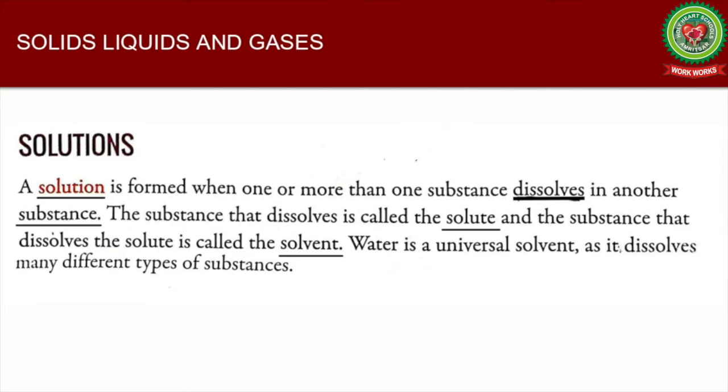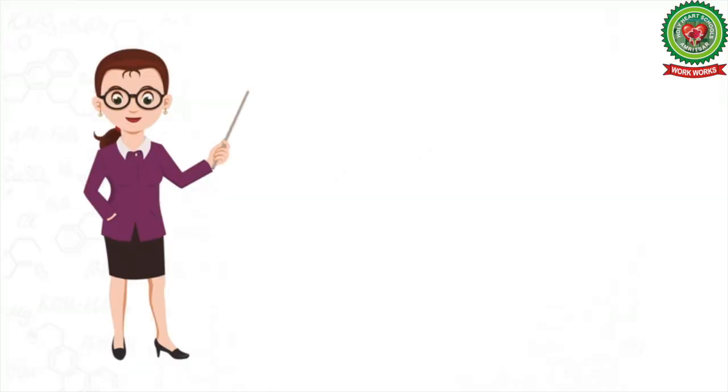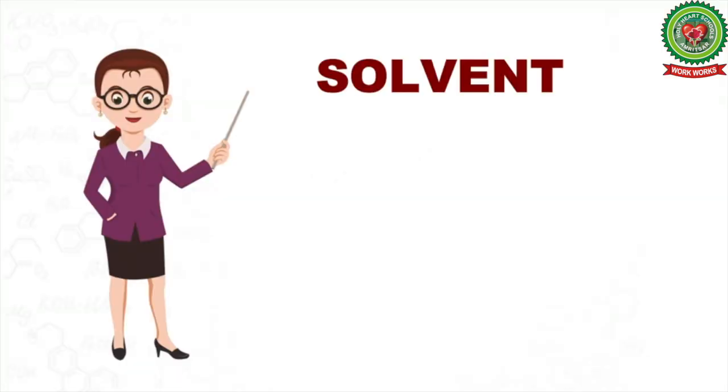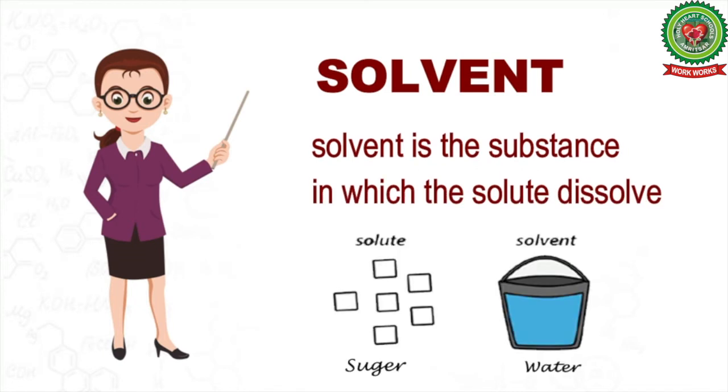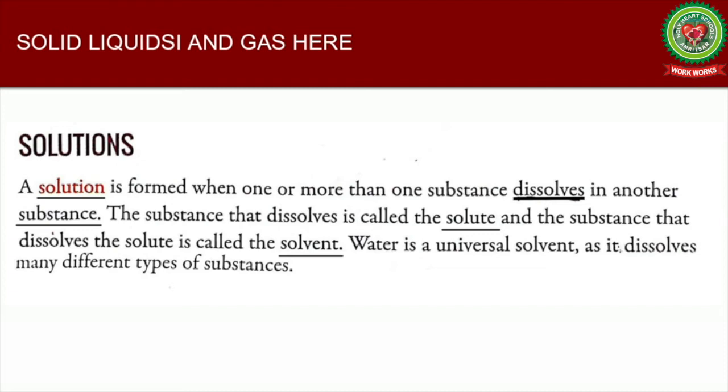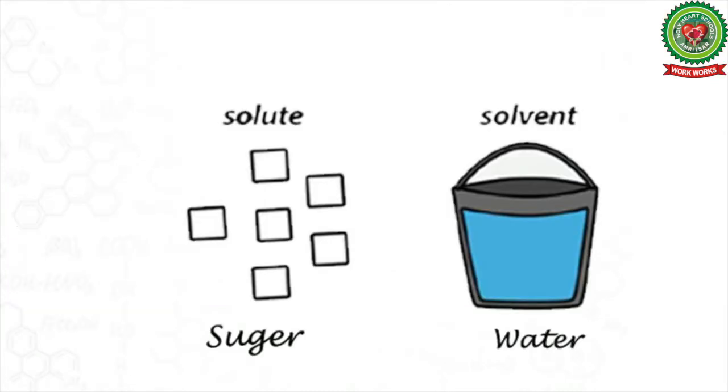Now the substance that dissolves the solute is called solvent. So students, what is solvent? Solvent is a substance in which the solute dissolves. It is the major part of the solution. That is, if we talk about sugar solution, then in this solution, sugar is the solute, which is the minor part of solution.